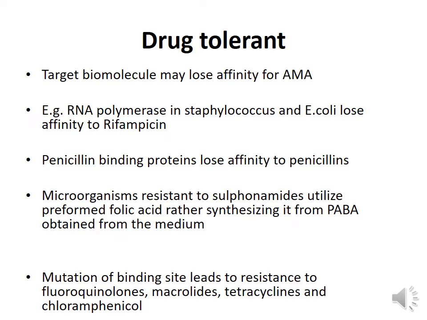Now, resistant microorganisms have ribosomal binding sites which have mutated, and hence they lose the affinity for these agents. That means they do not allow these agents to bind to their binding site. Hence, they interfere with the action of these antimicrobial agents.